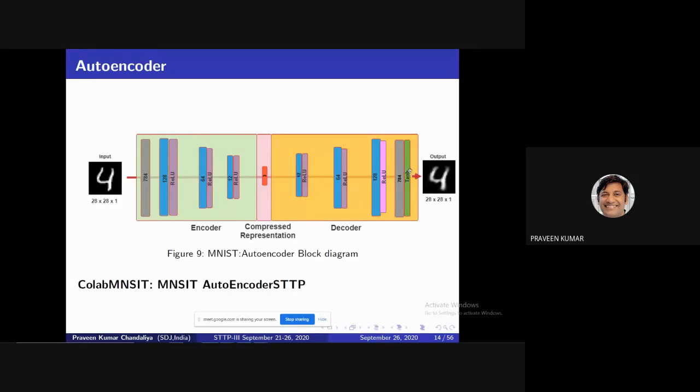Why am I using tanh? The reason is very simple. The tanh range is -1 to 1 and the sigmoid range is 0 to 1. Overfitting is a major chance in the sigmoid function, so I am not going for sigmoid. I am going for tanh because the range is -1 to 1. Then the output result is blurry. How to implement it? Next we discuss the implementation on Colab.